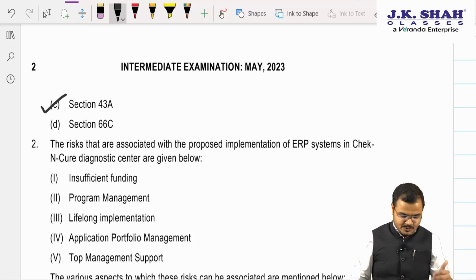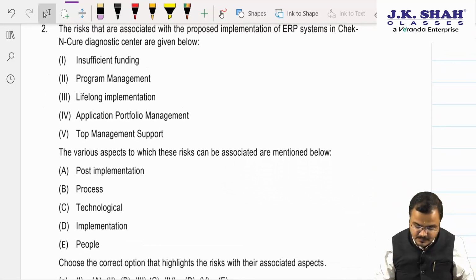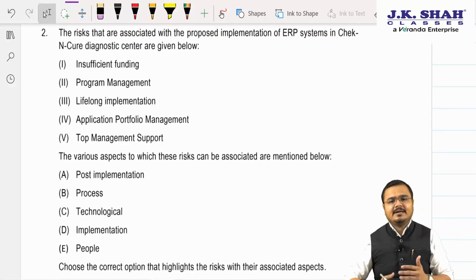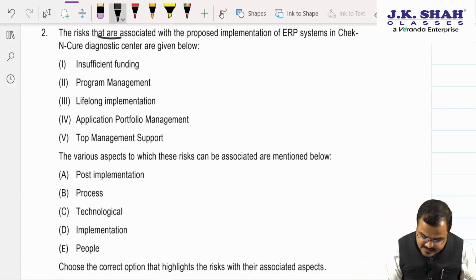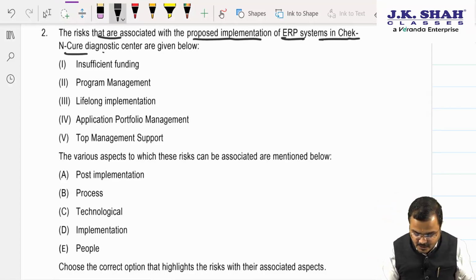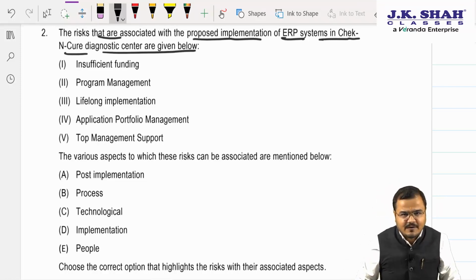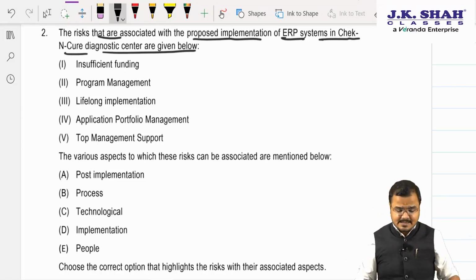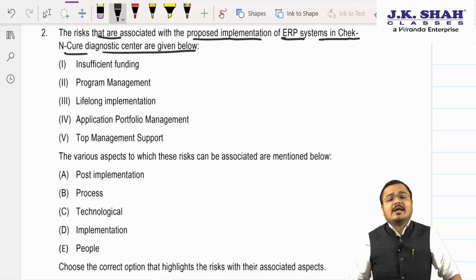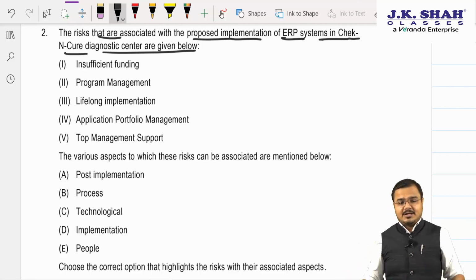Second question is a little different. The risks associated with the proposed implementation of the ERP system in Check and Cure diagnostic centers are given below. Number 1, insufficient funding for implementation of the ERP system. Second, program management. Third, lifelong implementation.